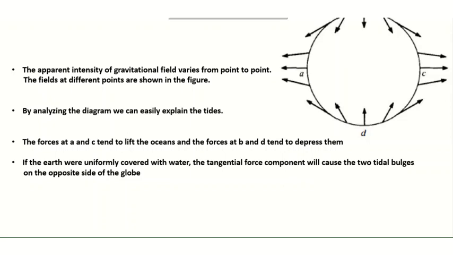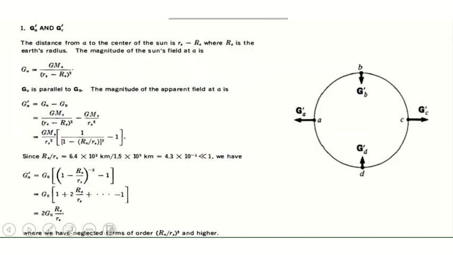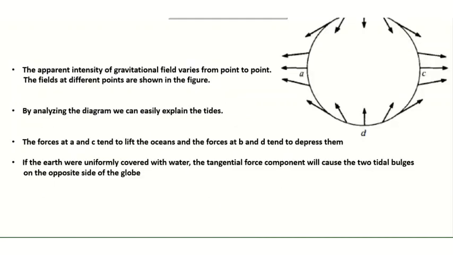This diagram also tells us how these two tidal effects in a day happen. After 12 hours, the point C takes the position of B and B takes the position of C. That's why two tidal effects happen in a day. This is the first example. So this is why the tidal effect occurs, and the apparent field is different at different points. We have considered 4 points, and they all have different apparent fields.